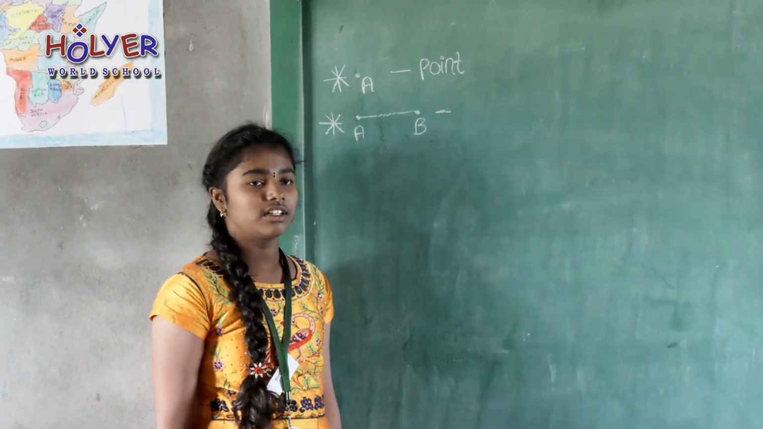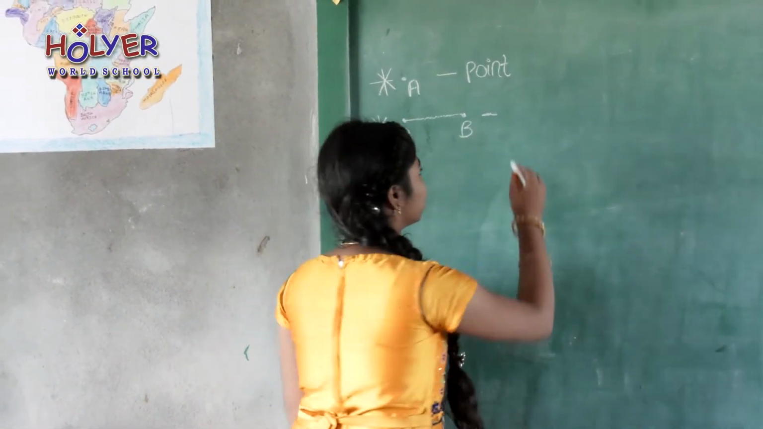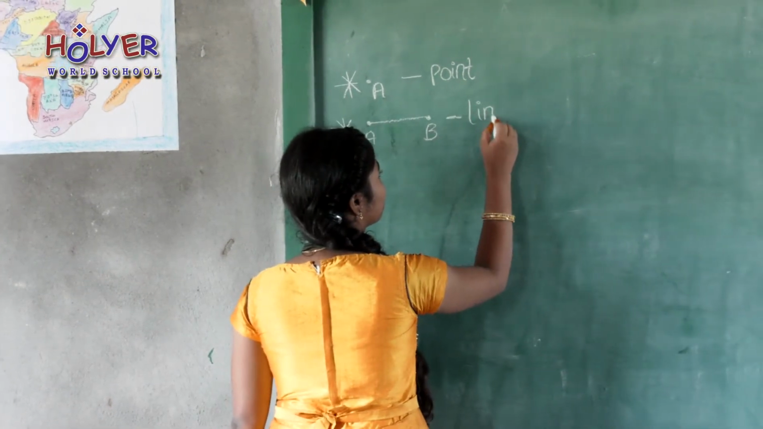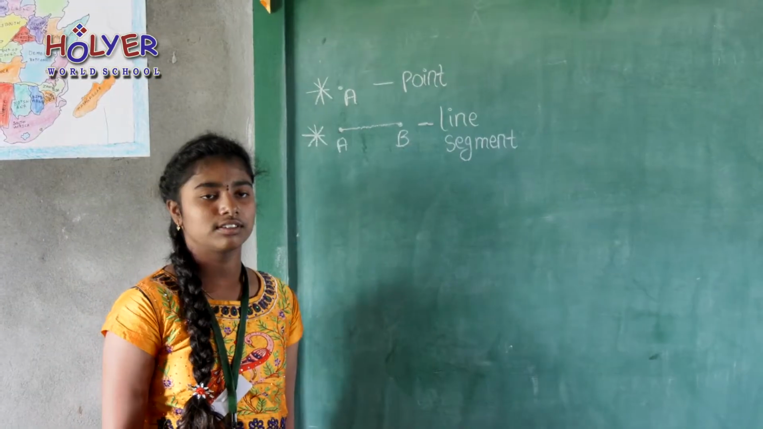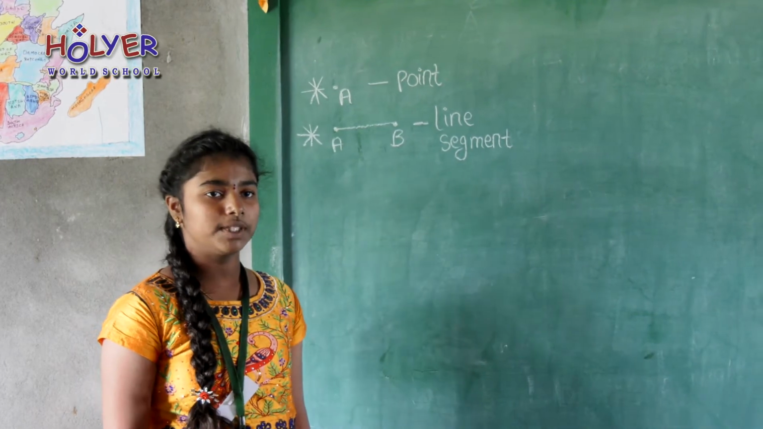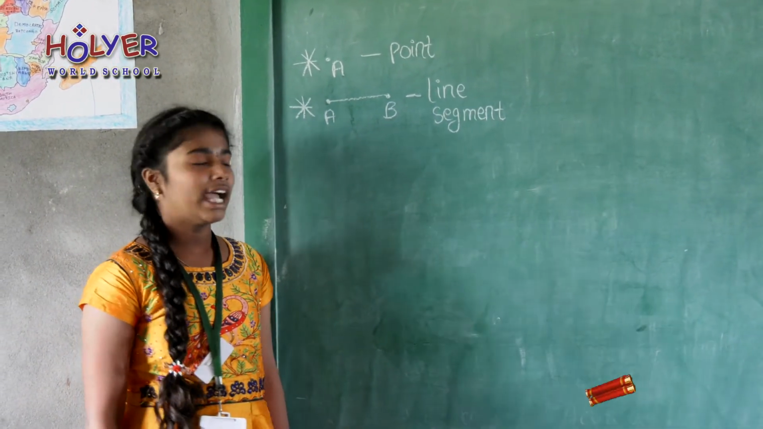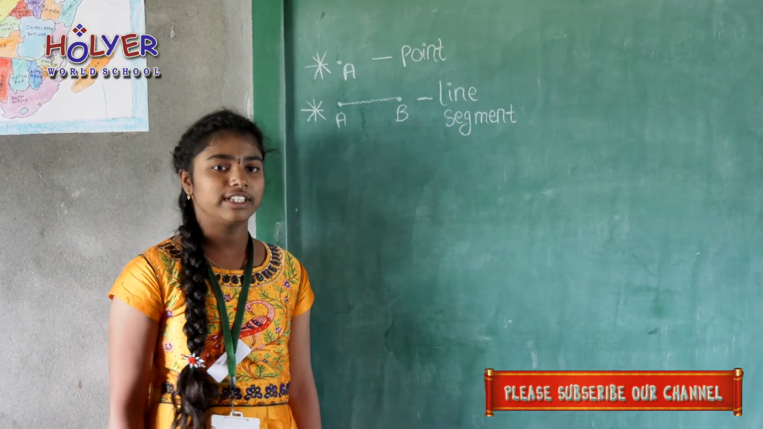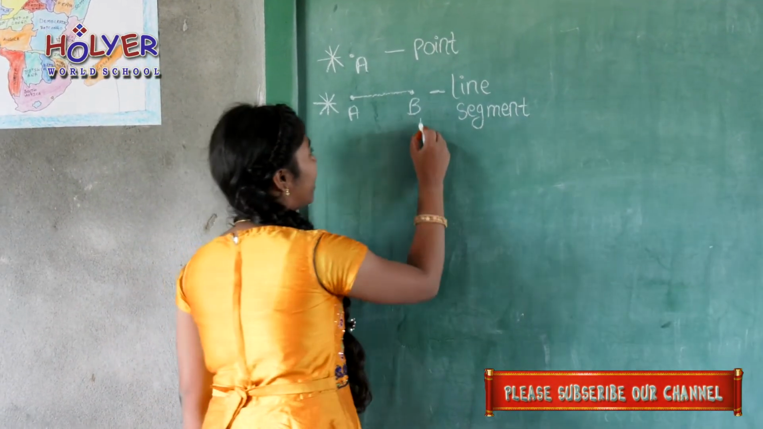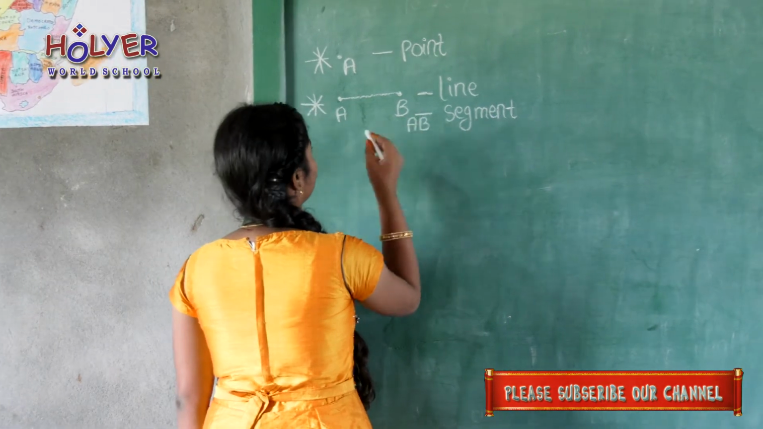Rajeshwari, please stand. What is this called as? Line segment. Segment has two ends. Okay, thank you. Please be seated. If you join point A and point B, we get line segment. It has two endpoints A and B. It has fixed length and it is usually represented by AB line segment.